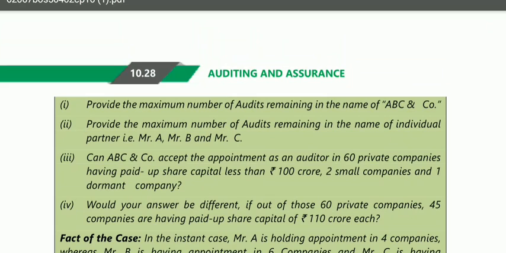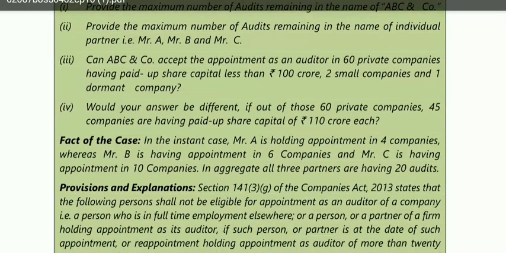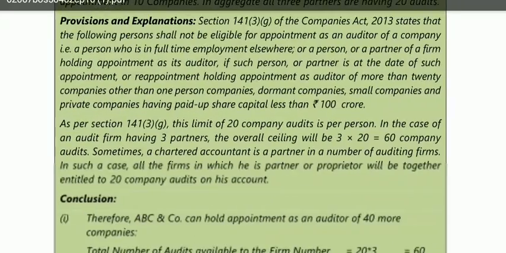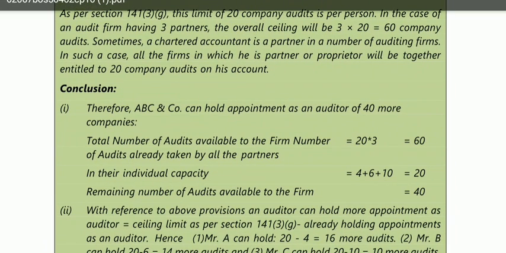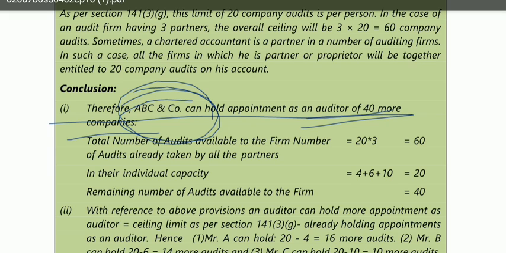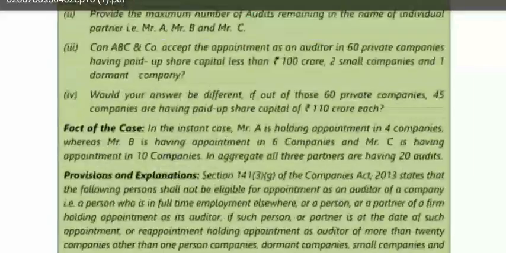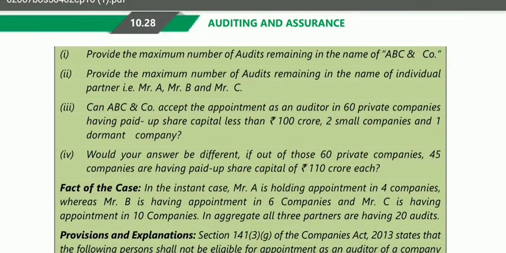So the limit that is remaining for ABC and company, why am I referring to ABC and company, because it has a total of 60, 20 into 3, right? Therefore they are left with 40 companies more. Okay, so ABC and company can hold appointment for 40 more companies. So they are saying that ABC and company, this firm, can be appointed as auditor for 40 companies more. Okay, now the second point: provide the maximum number of audits remaining in the name of individual partners Mr. A, Mr. B, Mr. C.